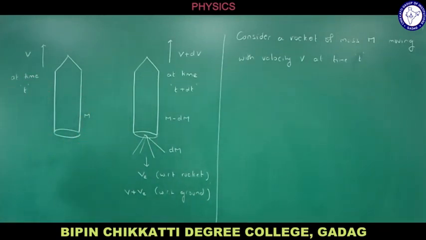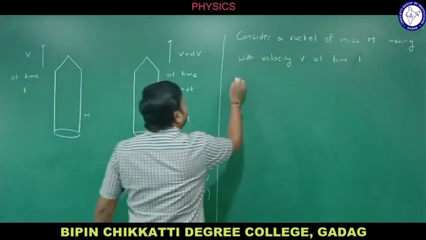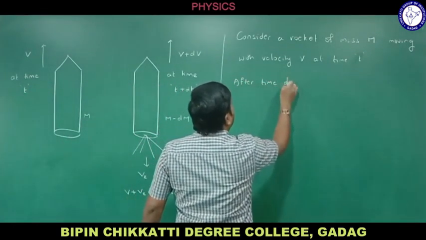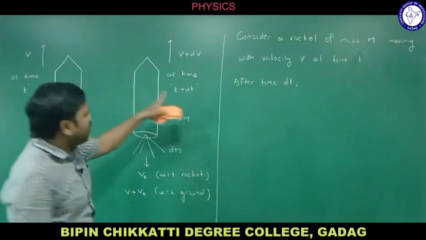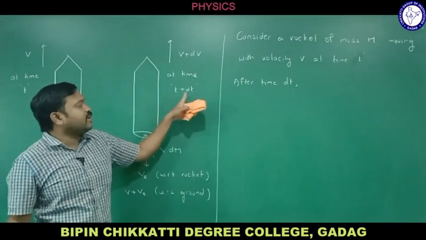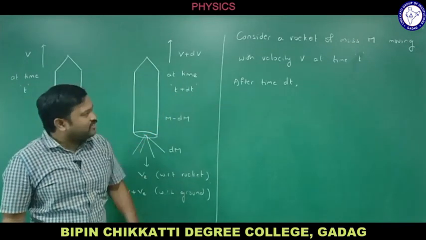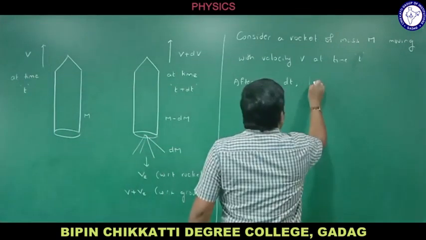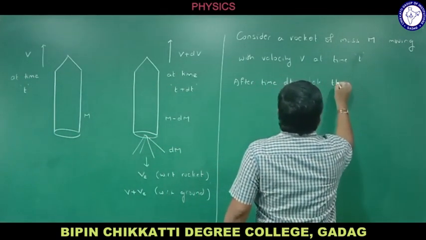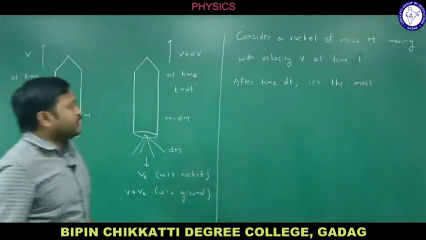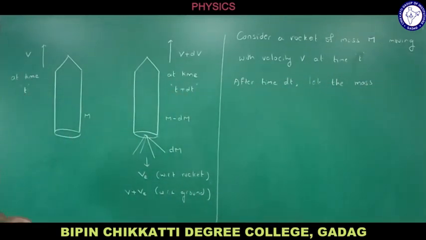Now let me go with the second diagram. After time dt, what happens? Let us check it out. So this is the time t. After time dt, the time will be t plus dt, right? After some time, let the mass expelled be dm now here, right?